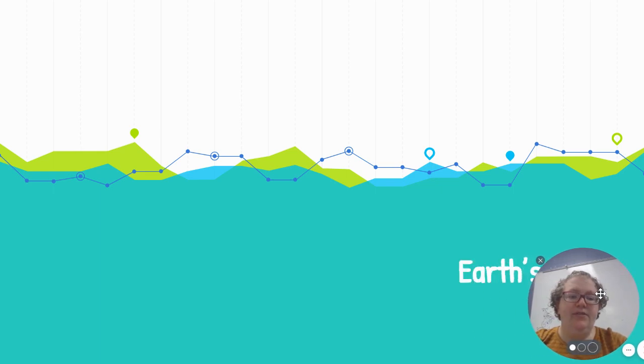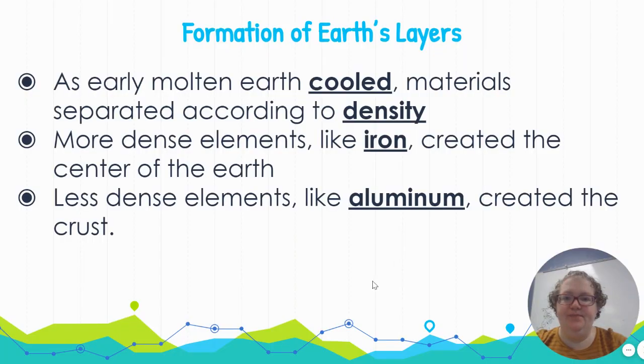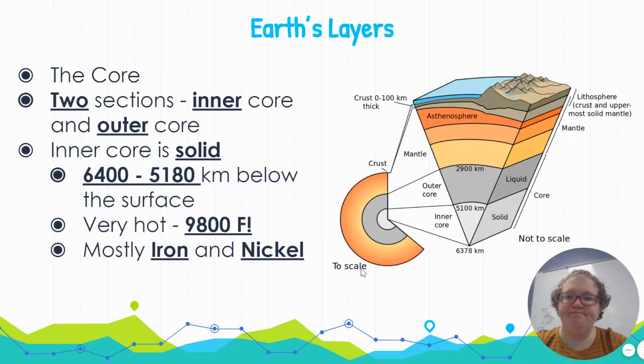All right, so let's talk about the Earth's layers. As that early molten Earth cooled, the materials that made up Earth started to separate according to their density. More dense elements, things like iron, fell to the center of the Earth to create the core, and less dense elements like aluminum and silicon created the crust on the outside. So the layers were formed because of the different density of materials.